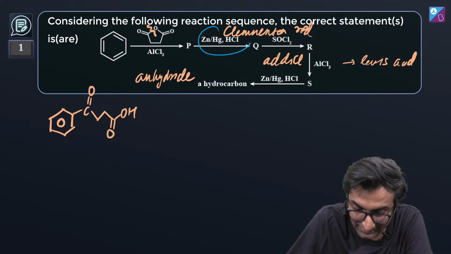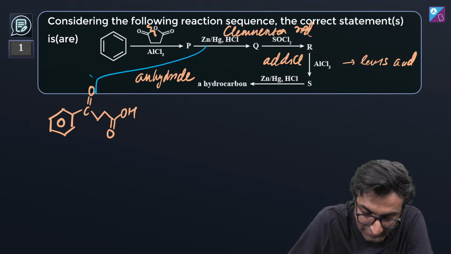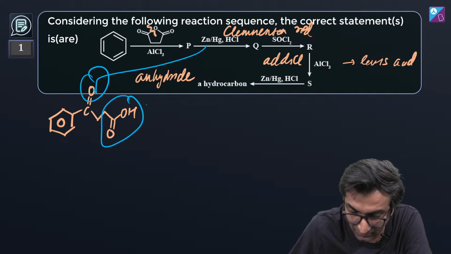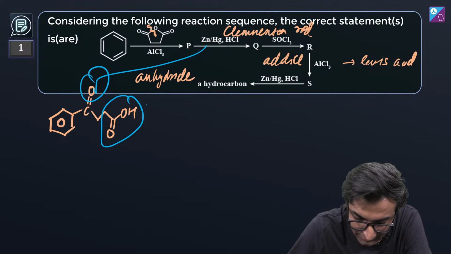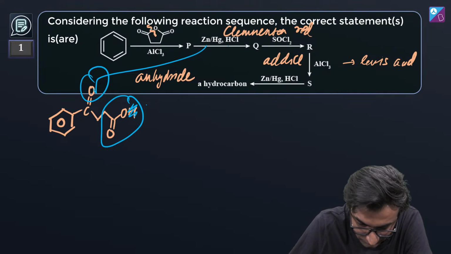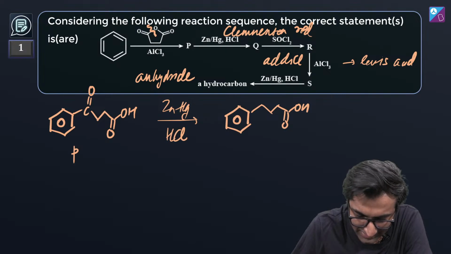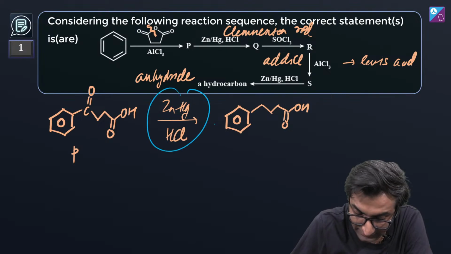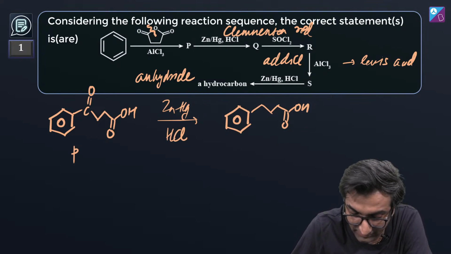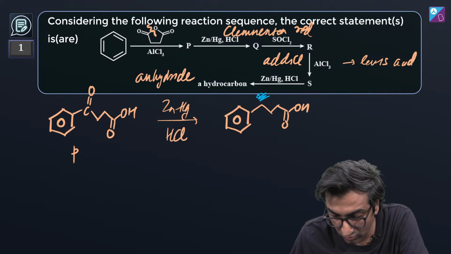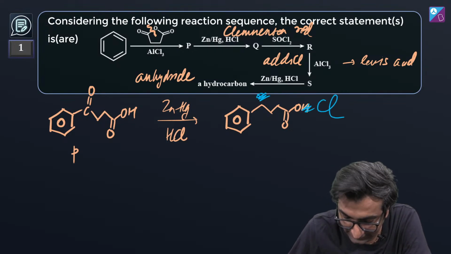Okay, what will zinc HCl do? It will reduce this. This COOH will remain as it is, and technically speaking, this is going to be O minus at this stage, which is an acid, but an acid ion basically. After this it becomes an acid. This guy goes away. Cool. SOCl2 means this goes away and Cl comes here.